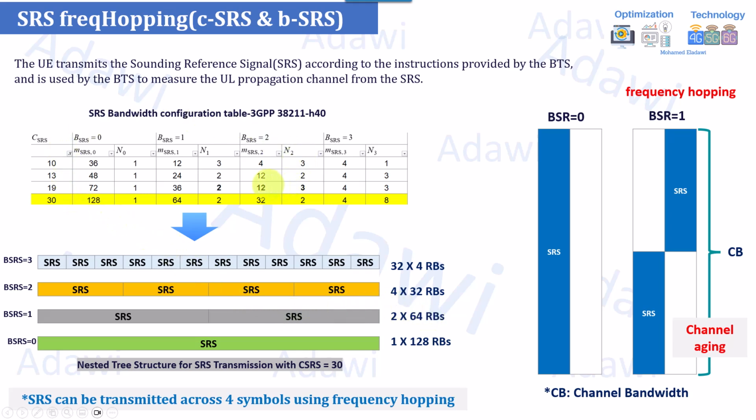This is actually a large table. You can find it in the 3GPP specification, the one highlighted here. For example, here are BSRS 0, 1, 2 and 3, and you have the MSRS. This is the combination as you have it in the 3GPP specification. And the SRS in general can be transmitted even across four symbols, not only one, two or three, it can go up to four symbols.